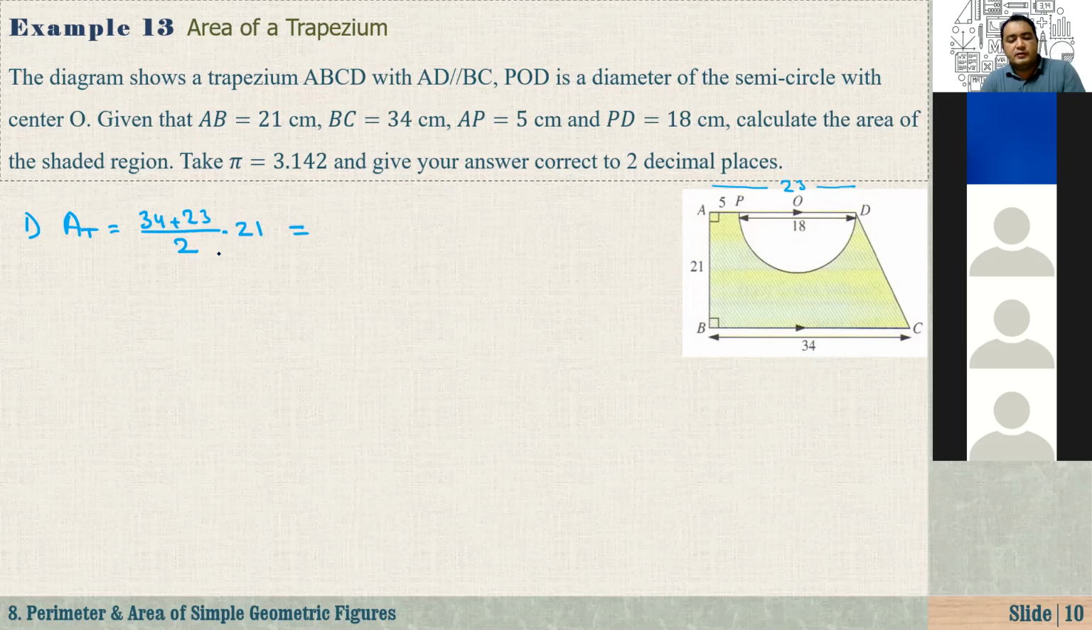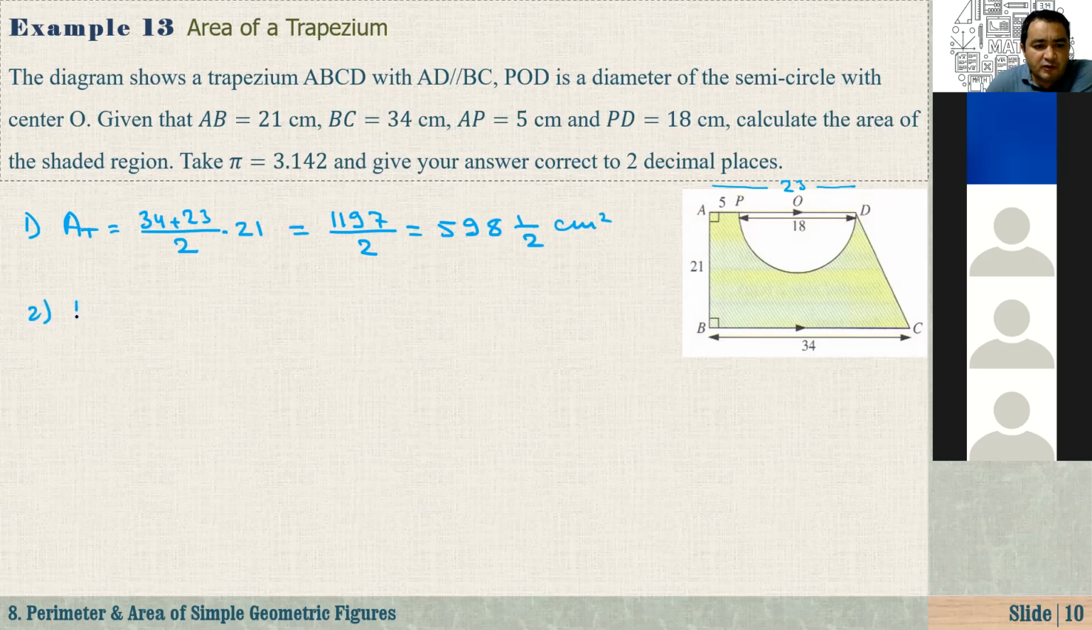That's equal to, what is it? Let me just write the answer, 1197 over 2. Okay, maybe in mixed number, I can just write it as 598 and a half. Okay, cm squared.